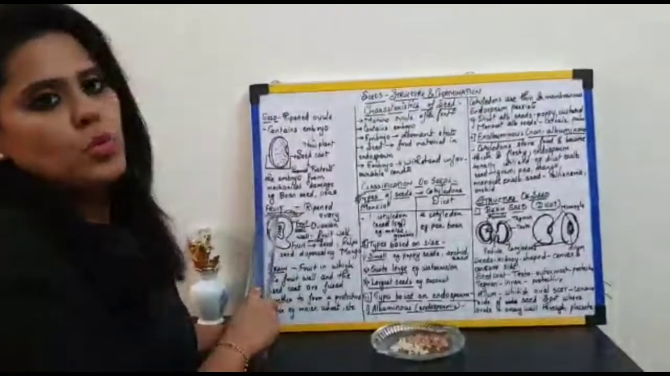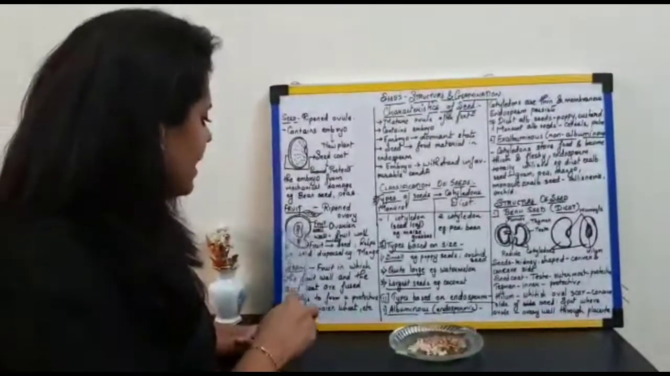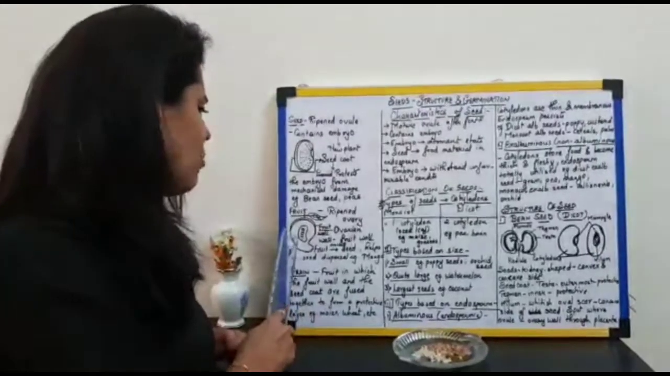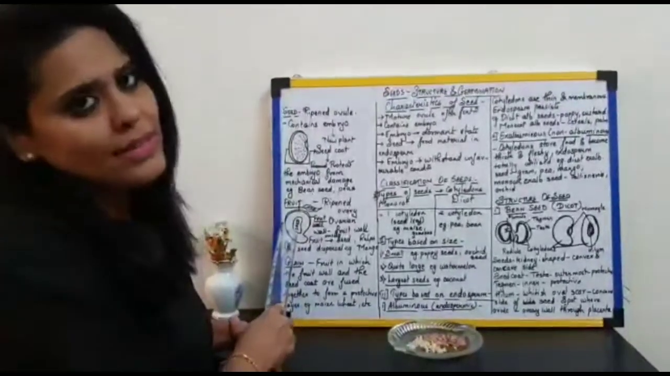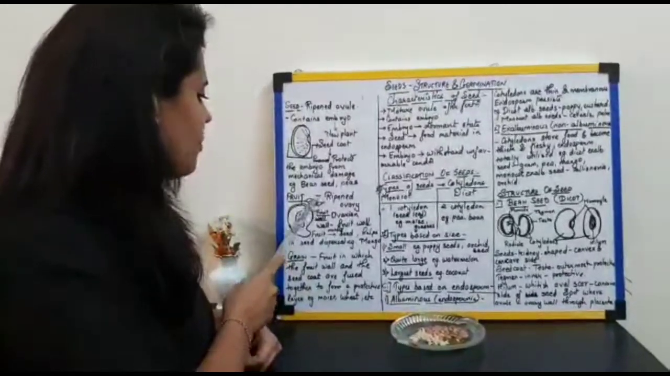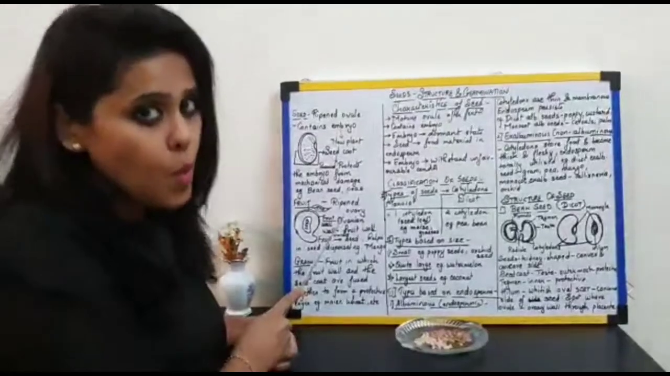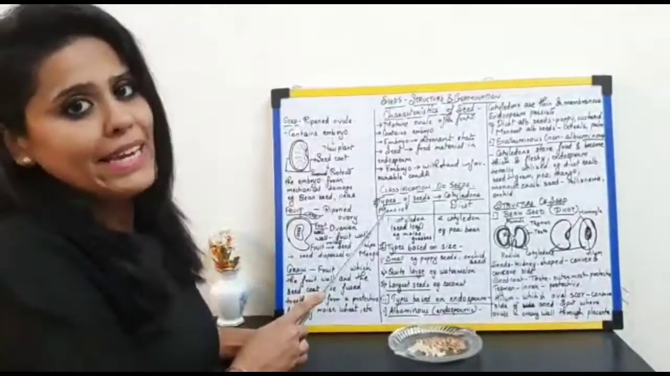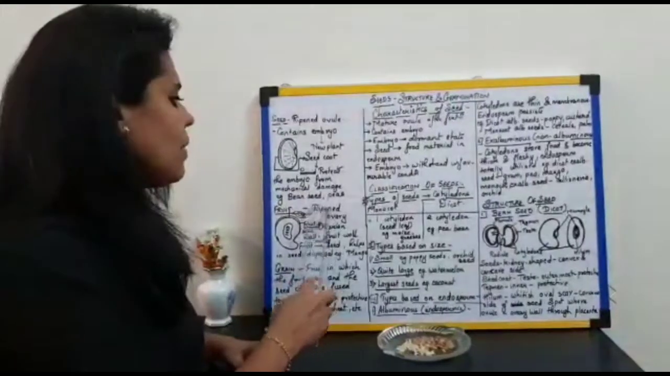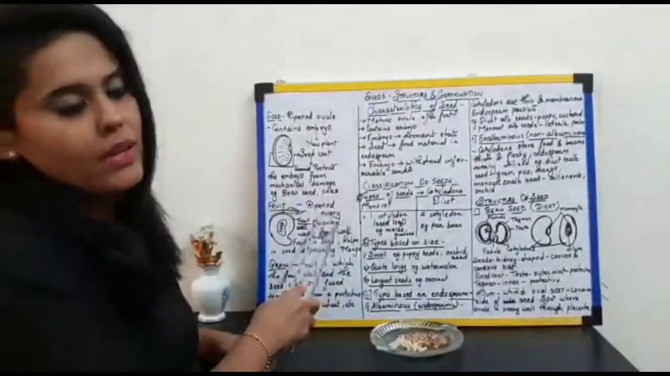What is the fruit? Now here I have made the diagram of a mango fruit. Inside the mango fruit there is a mango seed. Okay. There is a covering on this mango fruit that is called the fruit wall, also called the pericarp. Okay. So what is a fruit? It is nothing but the ripened ovary, right?